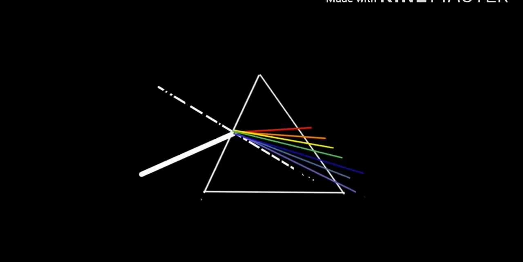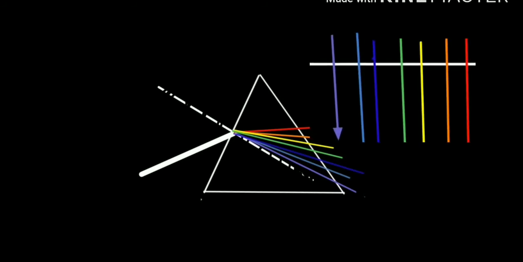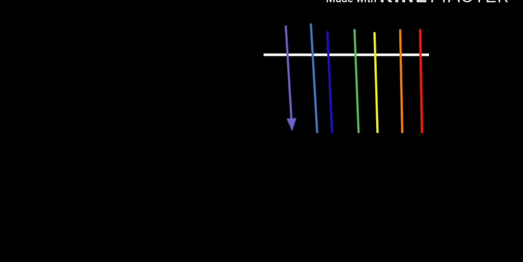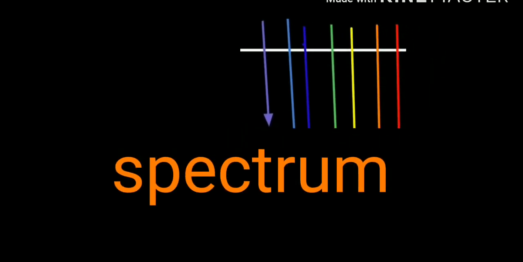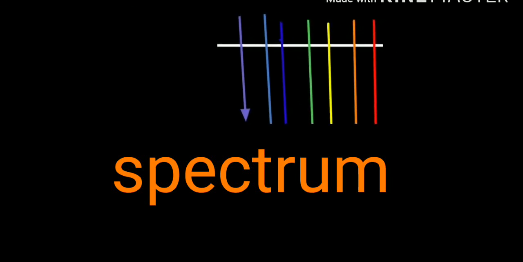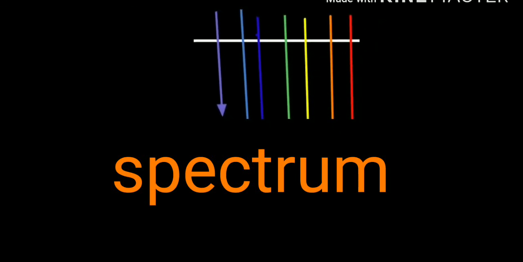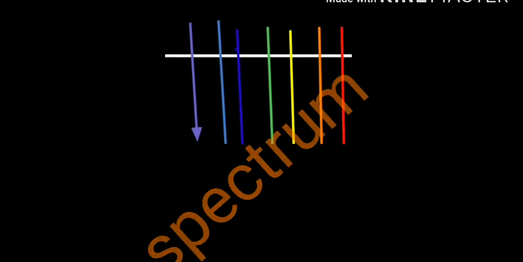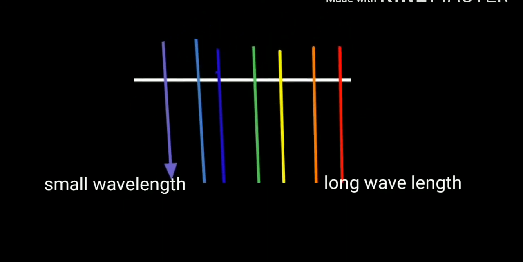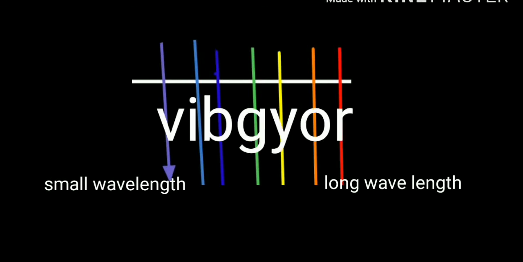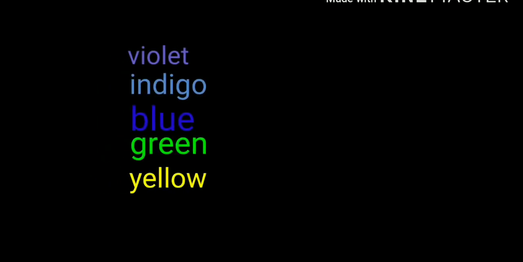Now after the dispersion of light, if these colors are obtained on a screen, then we have bands of 7 different colors. This band of different colors is known as the spectrum. Next, these colors are arranged in order of increasing wavelength, and by taking the first letter of all the colors and arranging them in the same order, we get a word called VIBGYOR. Here V stands for violet, I for indigo, B for blue, G for green, Y for yellow, O for orange, R for red.